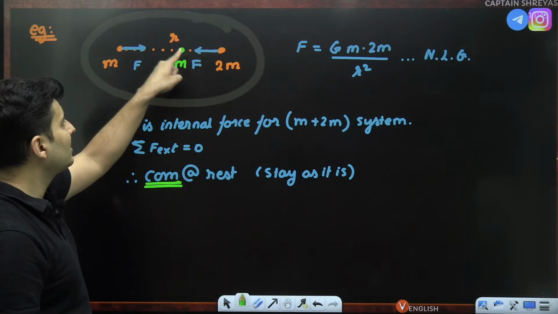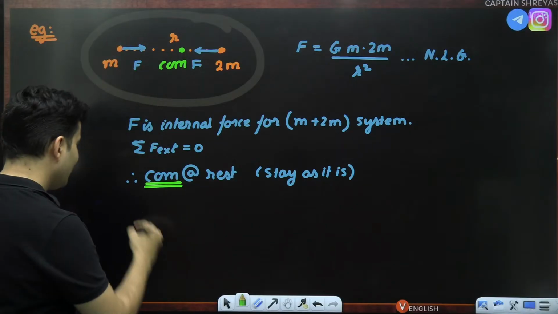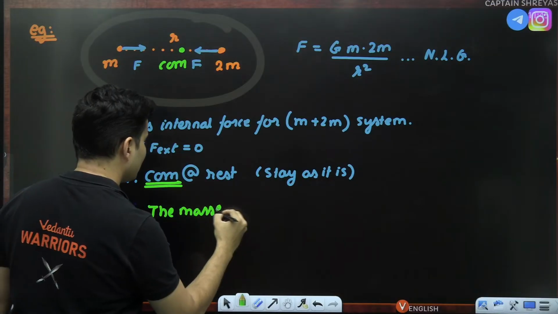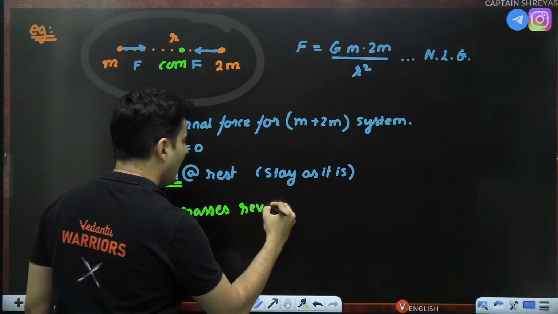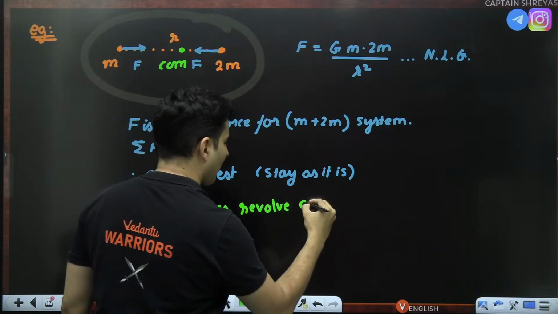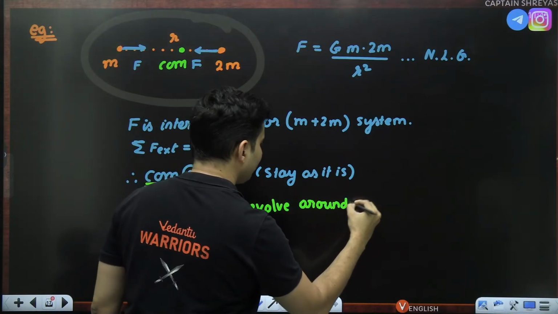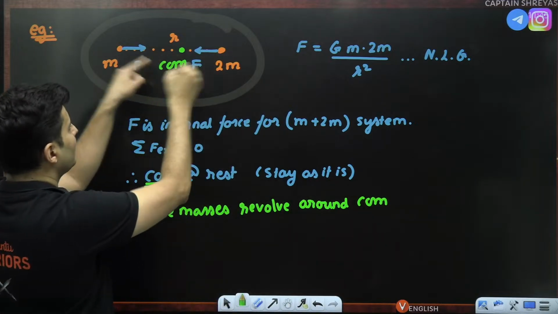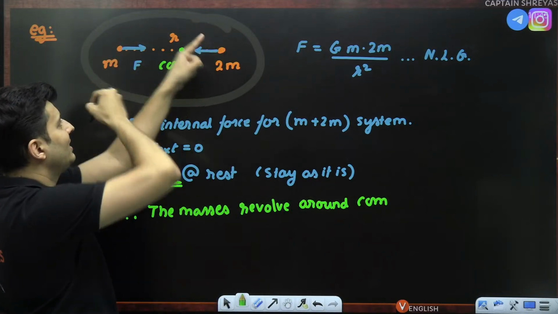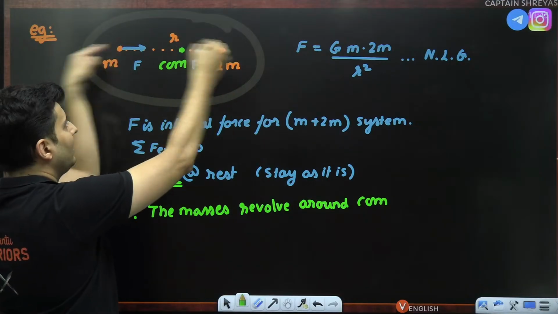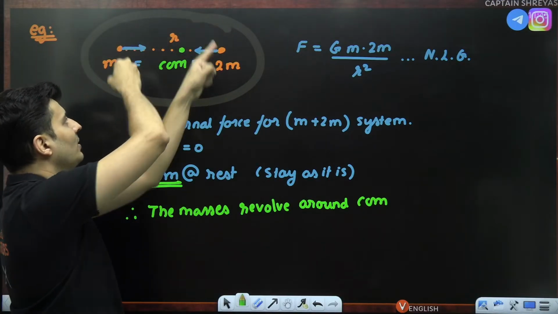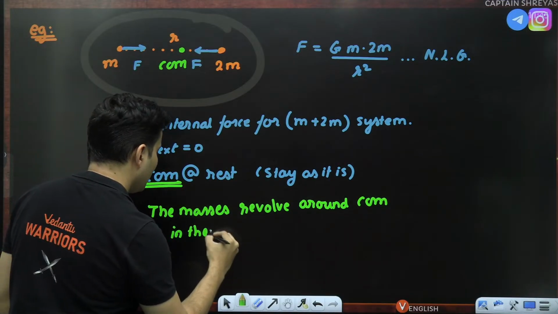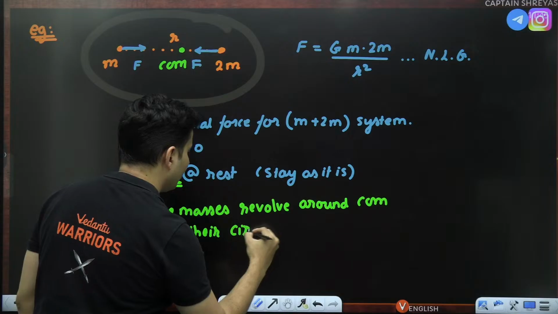Rather, these masses will revolve around the center of mass. So 2m will go around center of mass, m will go around the center of mass like this. Always they will be diametrically opposite. Like this they will go around the center of mass in their circular orbits.